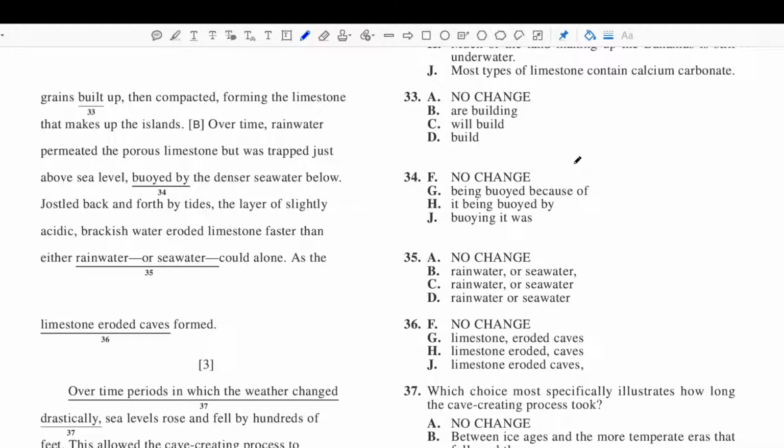Okay, so now we're at question number 34 on the ACT English test. Let's read the sentence as is. Over time, rainwater permeated the porous limestone, but was trapped just above sea level, buoyed by the denser seawater below. This is a great example of a question where we can use our concision technique.